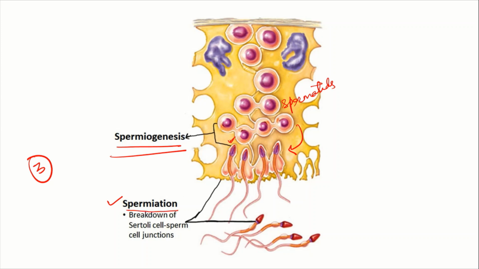Actually, these are the Sertoli cells. These long motile sperms will be released from the Sertoli cell. This process of release is known as spermiation, where the Sertoli cell and sperm cell junction is broken. This is the third step.